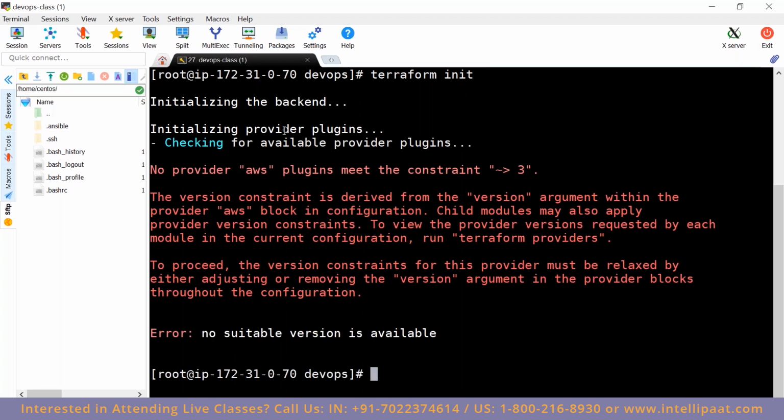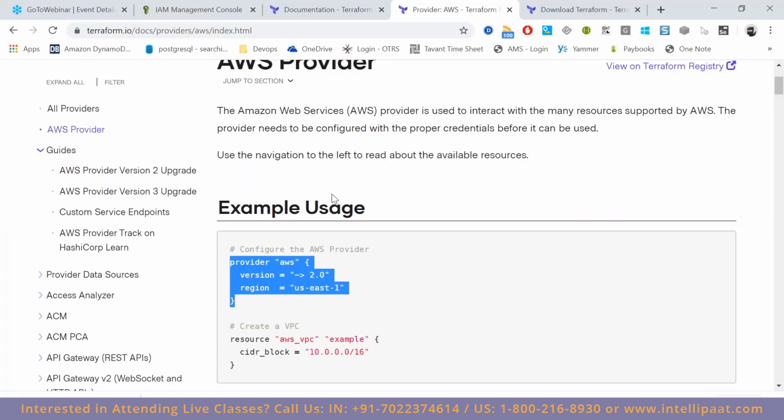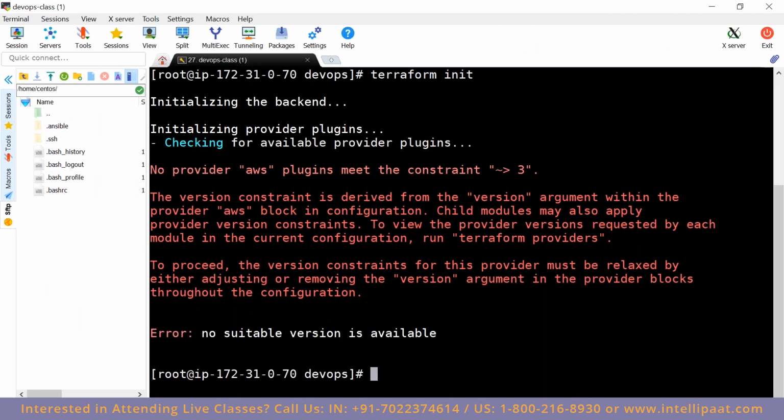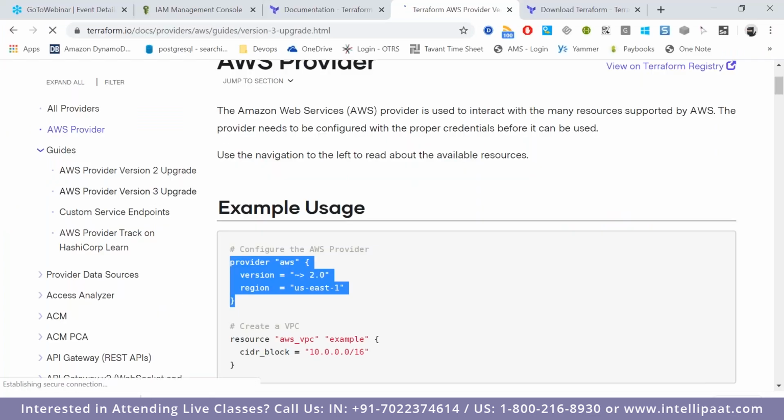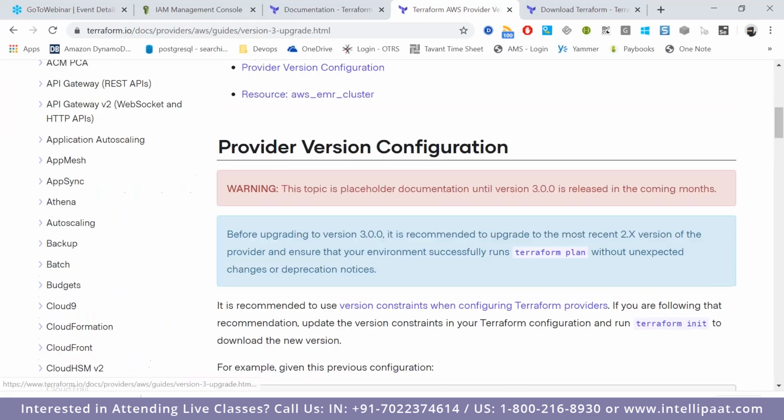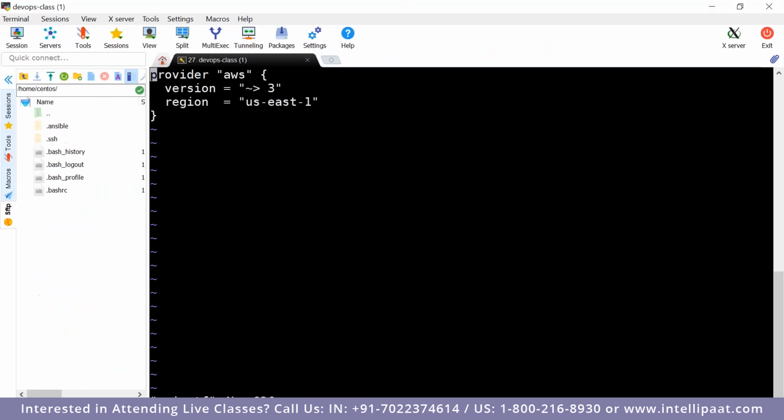Hold on, once you're done, can you please show me that file, that AWS provider file? Yeah. And Arun, can you explain this again, please? Yes, sure. Thank you. First, version 2.8.